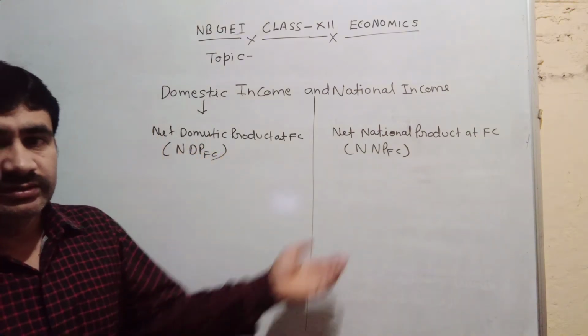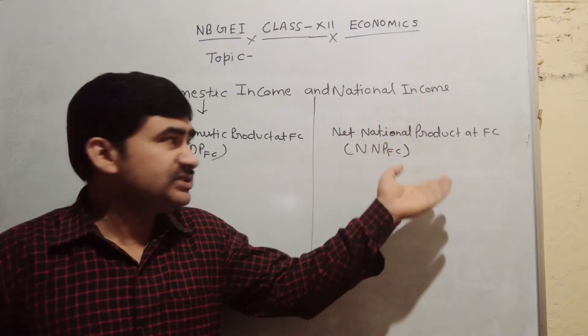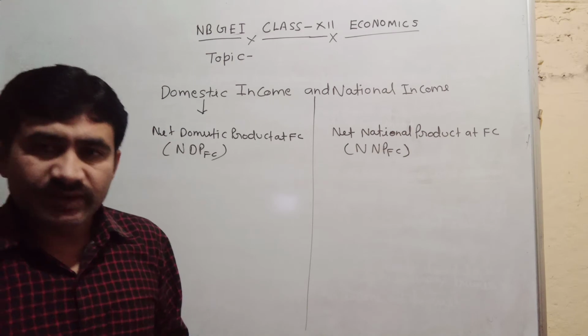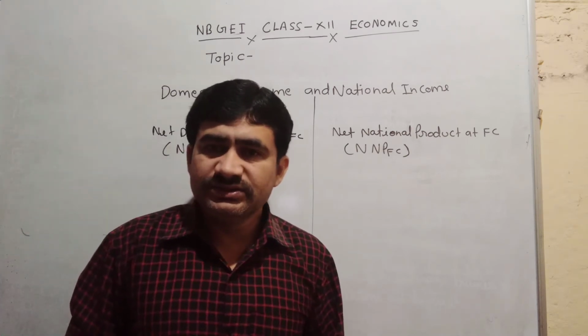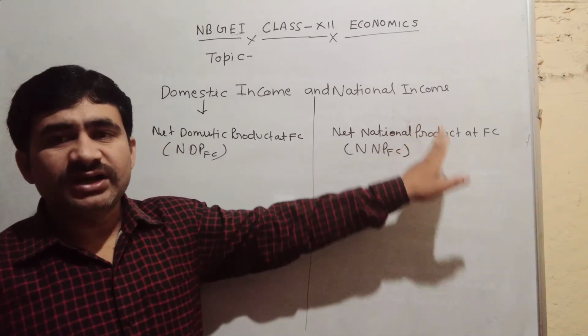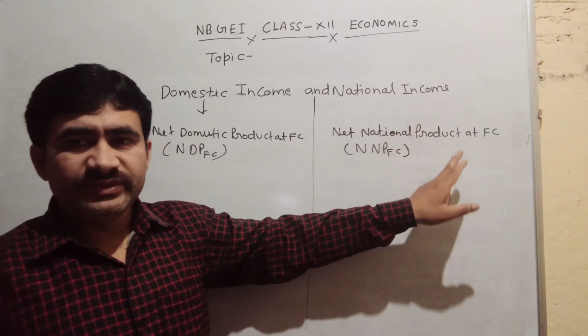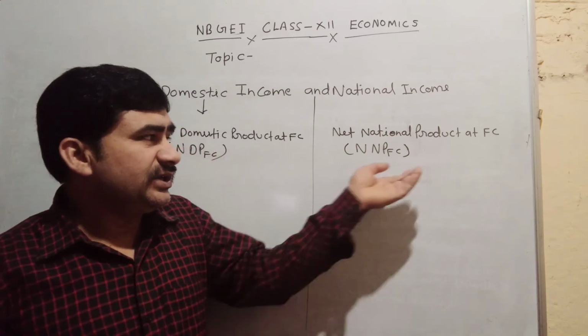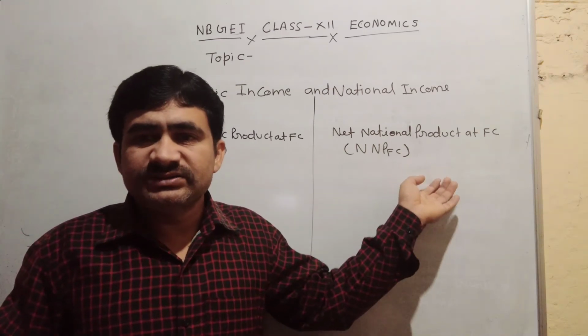Now we can also write the definition of national income. National income is the value of all the final goods and services produced by the normal residents of a country. You can also write it is the factor income of the normal residents of a country.